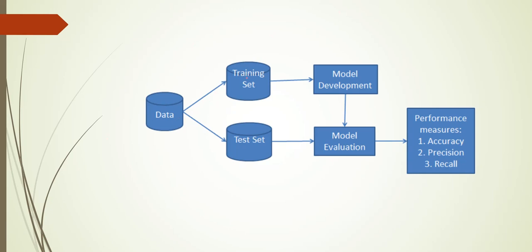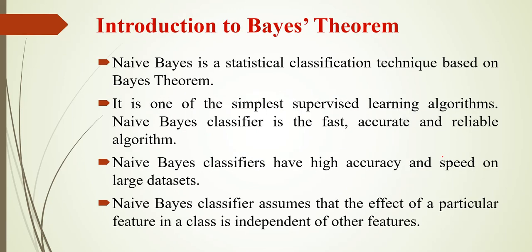Usually we will separate the data into training set and test set. Using the training data we will create a model, and using the test data we will evaluate the model. So usually the model is evaluated and the performance is measured by accuracy, precision and recall. Next let us see the Bayes theorem.